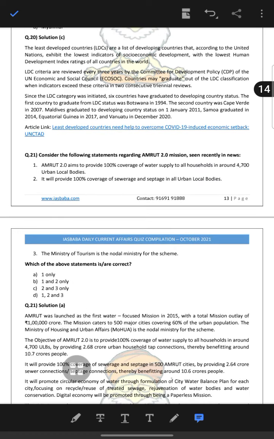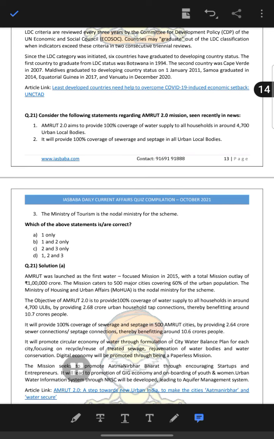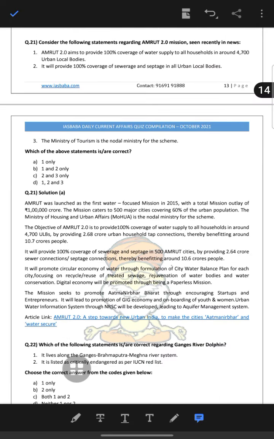Now consider the following statements. AMRUT. AMRUT provides a water supply to all 4,700 urban bodies and provides 100% coverage of sewerage, so statement A is wrong, because it is not providing 100% coverage of sewerage and septage in all urban bodies. AMRUT was launched as the first water-focused mission with a total mission outlay of 1 lakh crore, and covers 500 major cities with 60% of the urban population.